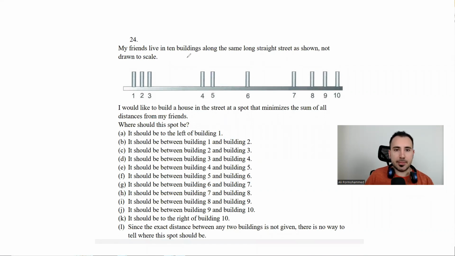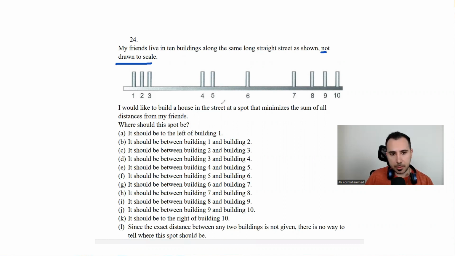So my friends live in 10 buildings along the same long straight street as shown, not drawn to scale. This is very important. I would like to build a house in the street at the spot that minimizes the sum of all the distances.